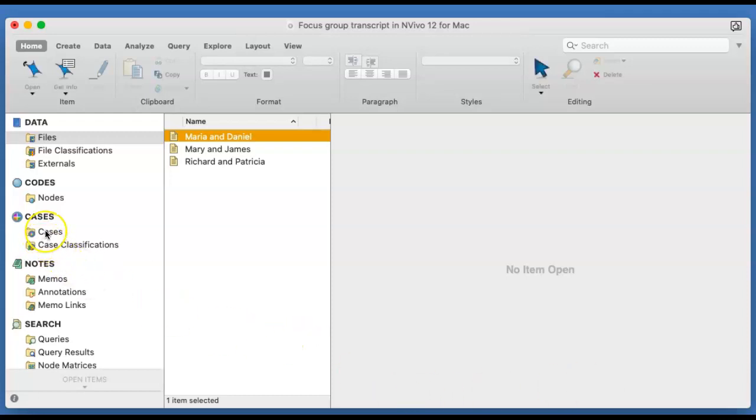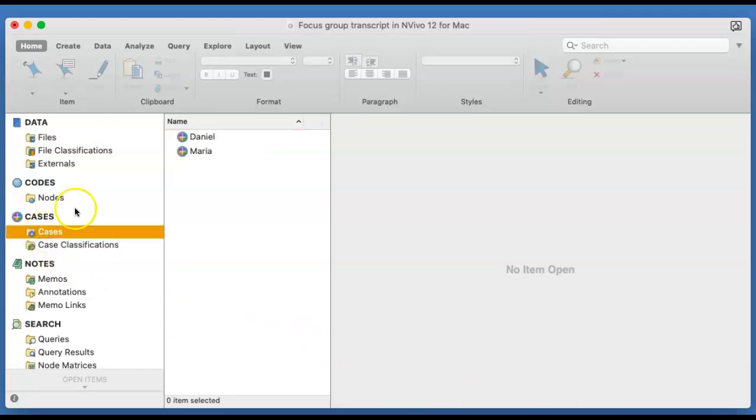If we check in the cases folder just to see, yes, Maria and Daniel are there. You can't see a lot because this is the way the screen is laid out, one page on top of the other.